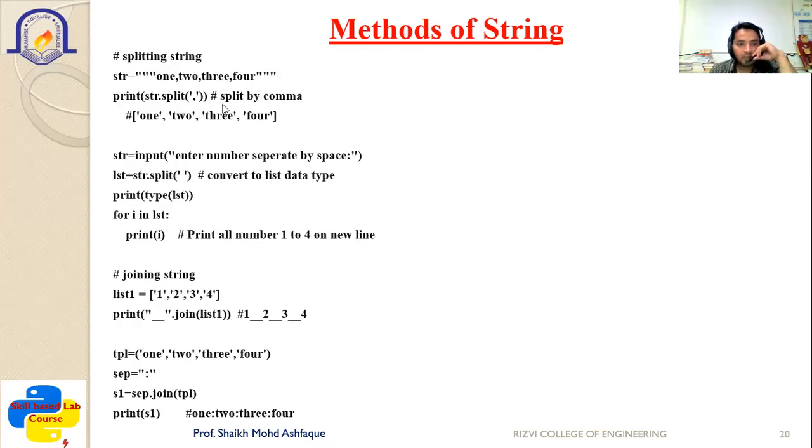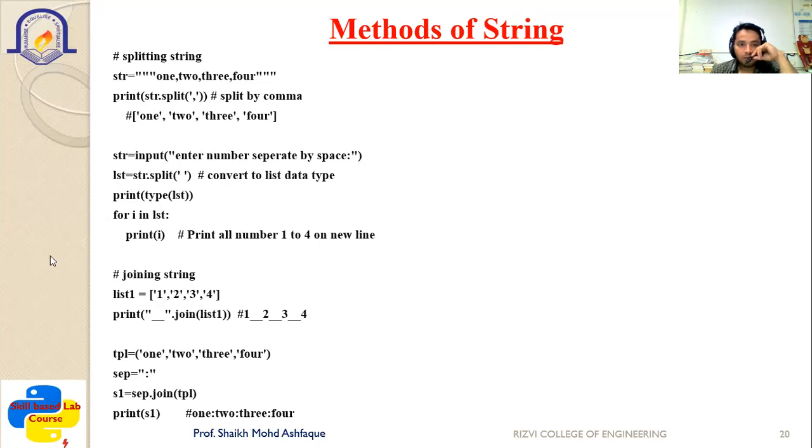Now if you want to split it, at that time the split method is to be used. For example, if you declared str is equal to 1,2,3,4 inside the triple quotes, now you want to split. Split means you want to show the output, but it should be separated. Separated by what? It is defined inside the split. So print str.split, and here we want to split with the comma, so it is represented inside single quotes. When you print this str.split, you can see the output 1, 2, 3, 4 is printed as separate items.